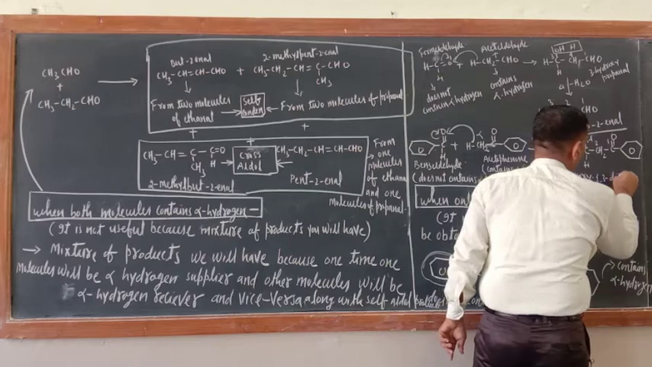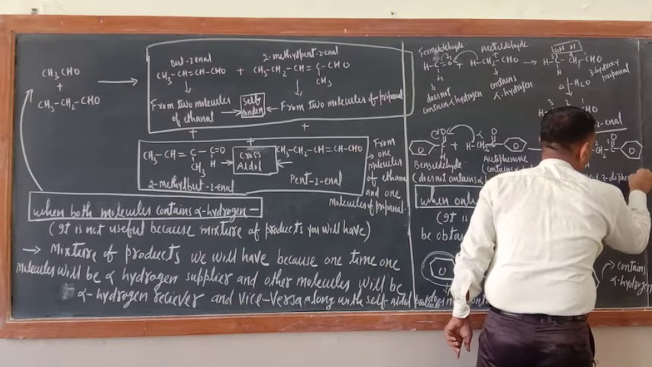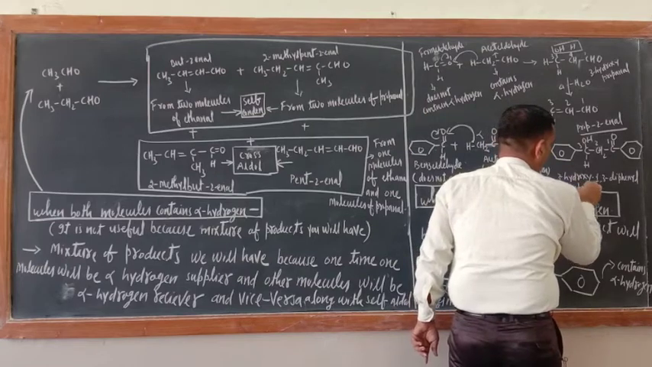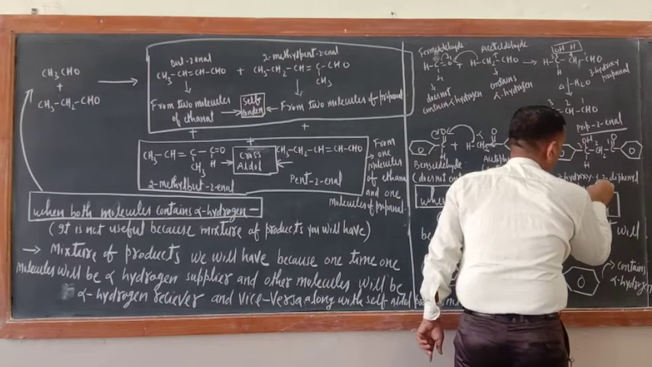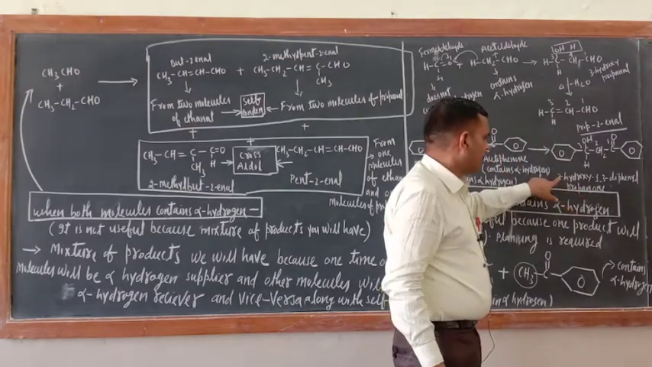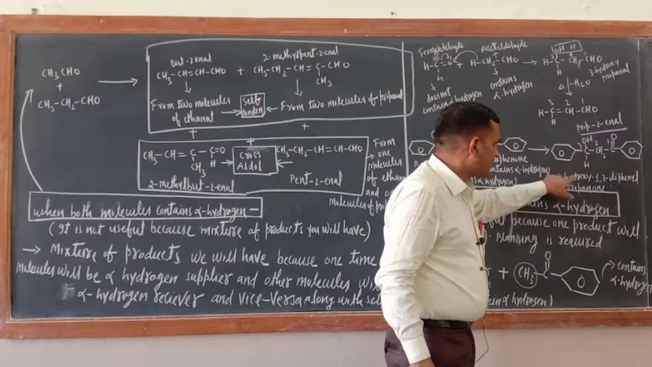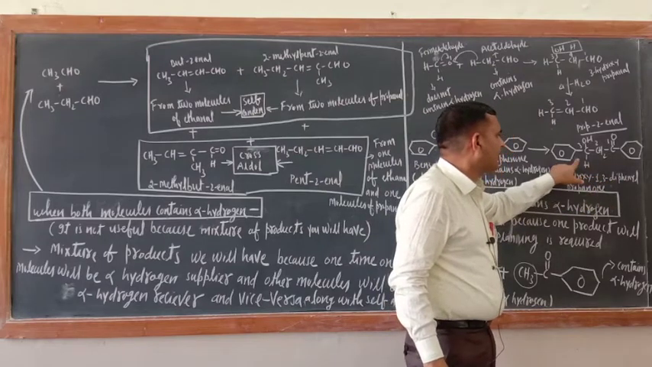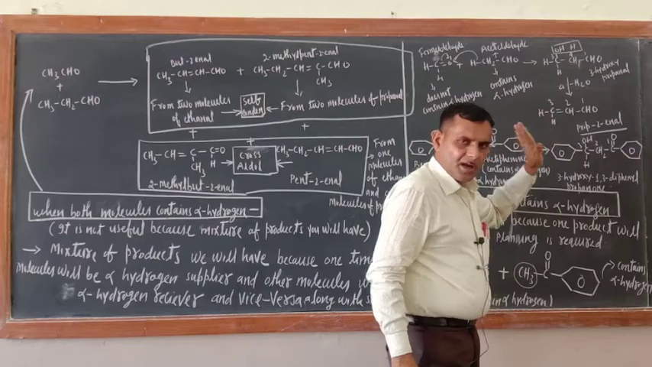1,1,3 diphenyl. Diphenyl. Then propane. Propanone. Propane-1-one. Okay, at number 3 hydroxy is there: 3-hydroxy-1,3-diphenylpropan-1-one. Okay, have you got this one?